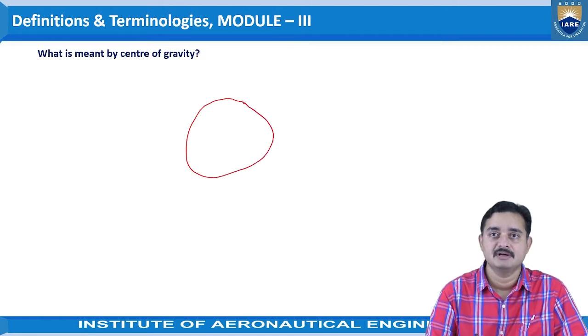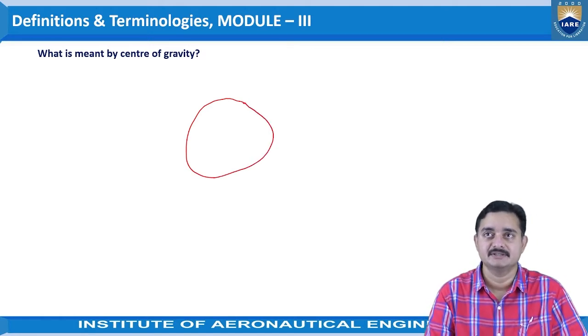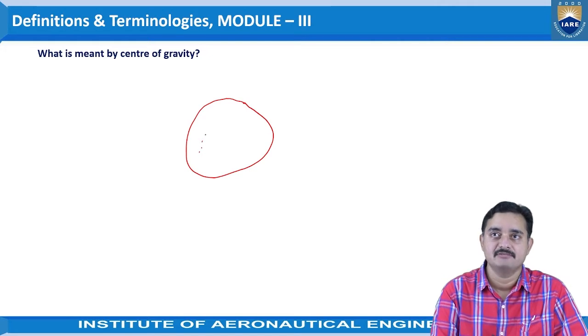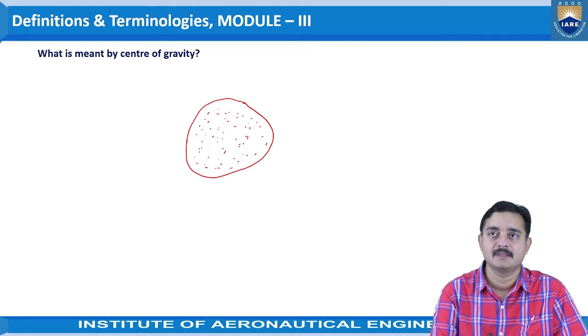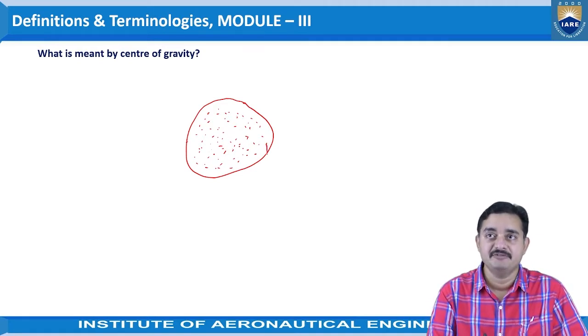If we consider an object which has many particles in it, we have already discussed this while we were undertaking the third module. All these particles which the body is made of, each and every individual particle will be attracted by the Earth's gravitational pull.